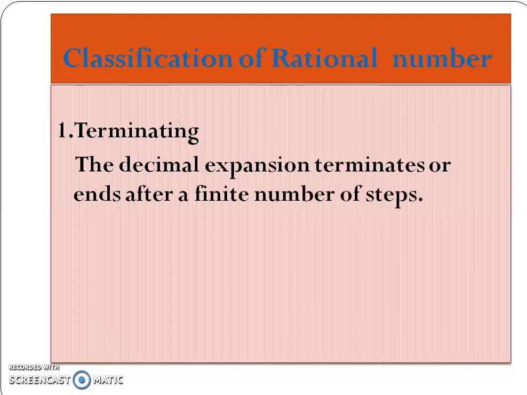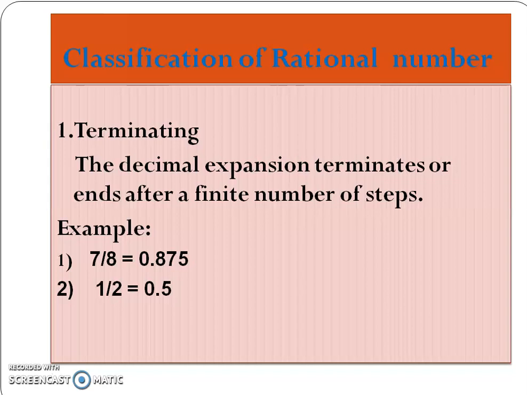Now we will go to the first category, that is terminating. Let's see the definition. The decimal expansion terminates or ends after a finite number of steps. Look at the examples. 7 by 8, the value is 0.875. We found that the remainder becomes 0 after some steps. Here, the division process is completed since the remainder is 0.